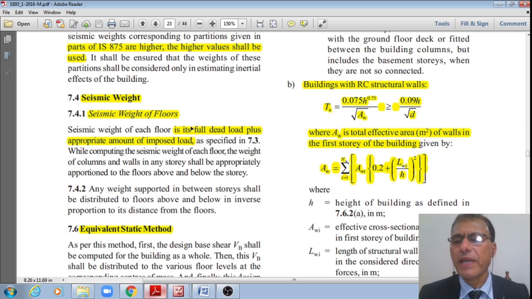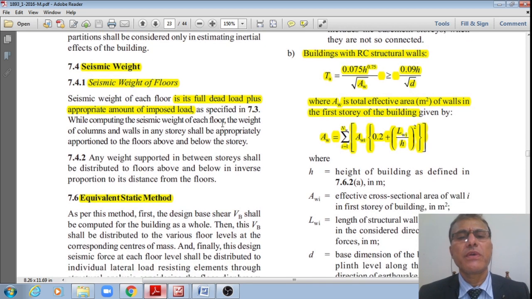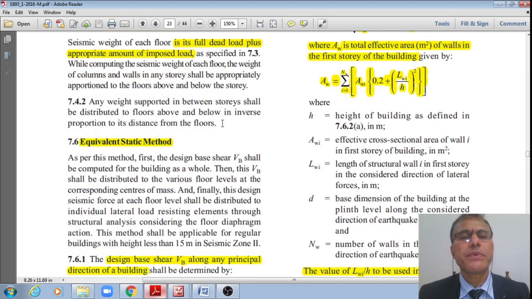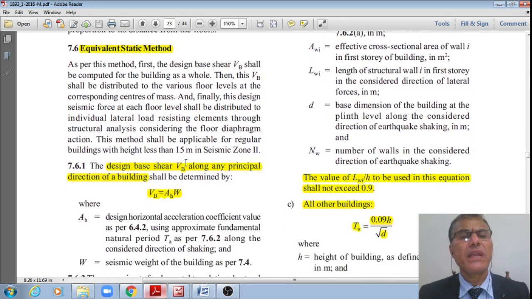Now, the next discussion is seismic weight. I hope you students are understanding these discussions, right? Seismic weight of floors is its full dead load plus an appropriate amount of imposed load. Just now we have seen how much, either 25% or 50%. Next one is the equivalent static method.